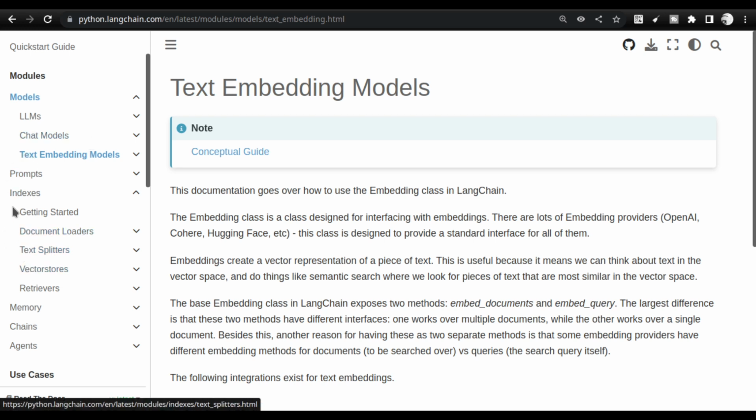This is how the actual process is. However, when the LangChain guys did the documentation, they felt that the text embedding model should be along with the models. That is correct. As per them, the model should be there.